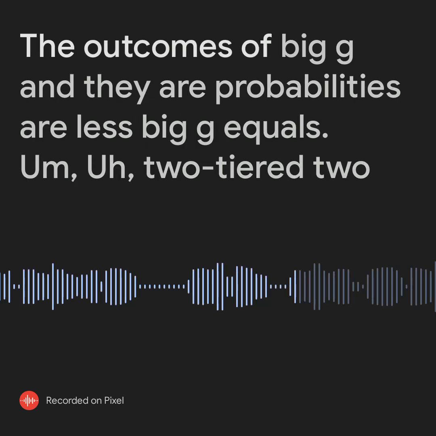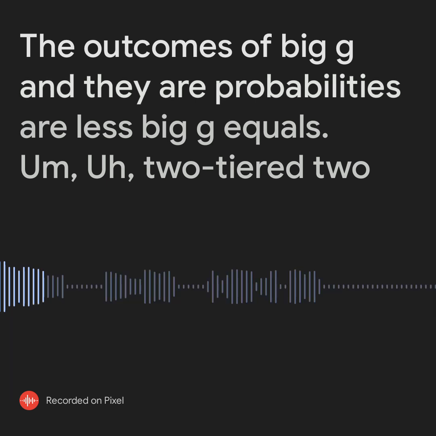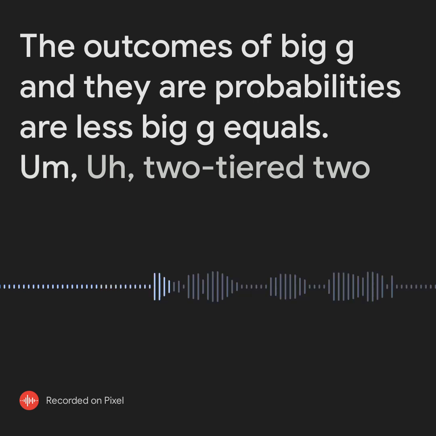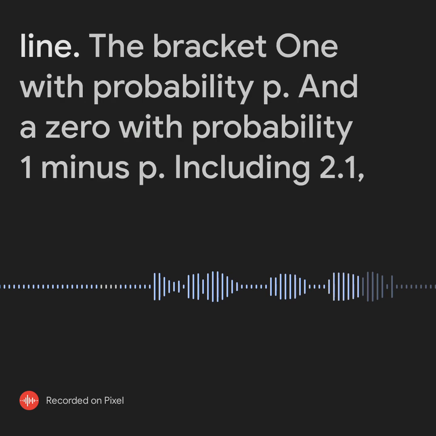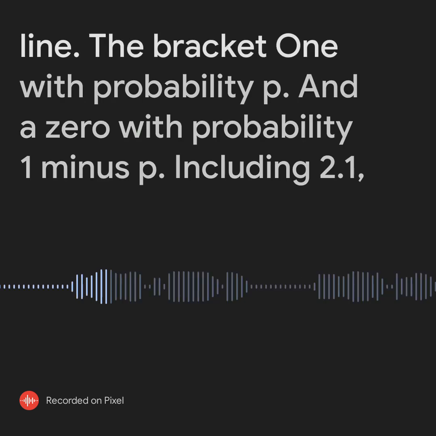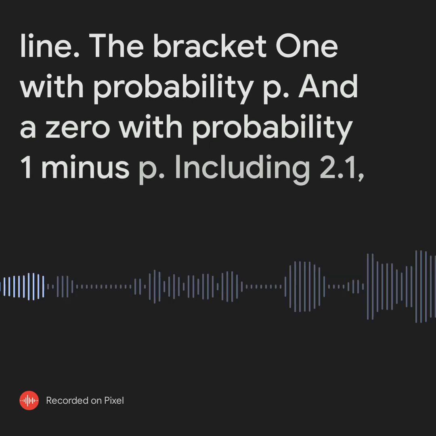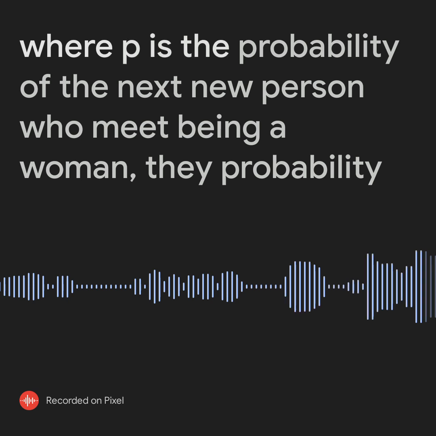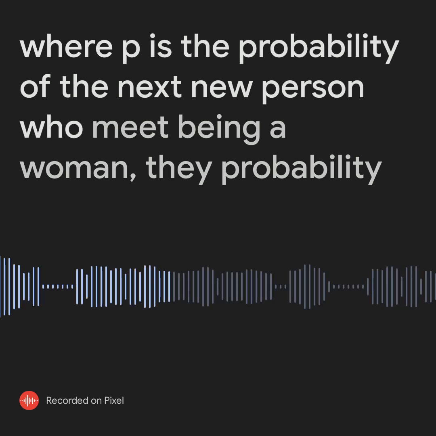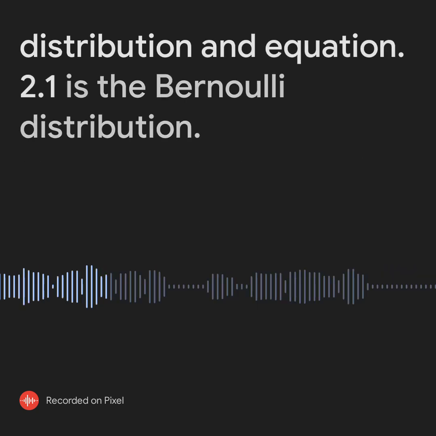The outcomes of G and their probabilities are thus: G equals 1 with probability p and 0 with probability 1 minus p (Equation 2.1), where p is the probability of the next new person you meet being a woman. The probability distribution in Equation 2.1 is the Bernoulli distribution.